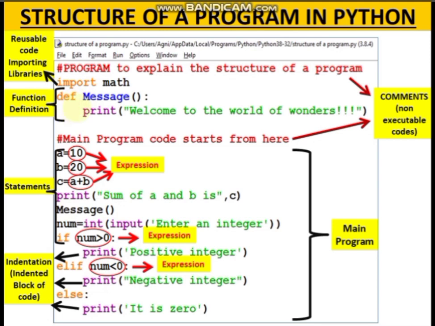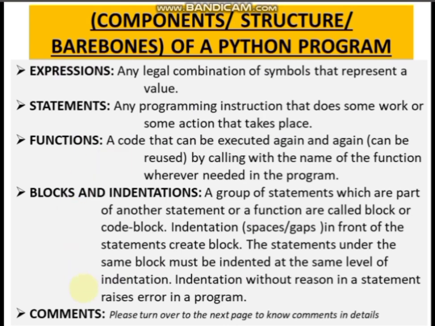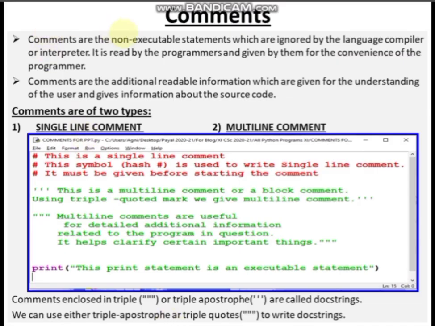Or here also, giving a gap and then writing, and it automatically takes. Once you learn the practical part of Python, you will see that it automatically takes this gap. So, and comments are the non-executable statements. Here you can see comments. Using the hash symbol, the comments are given. Comments can be of two types, single line comments or multi-line comments.